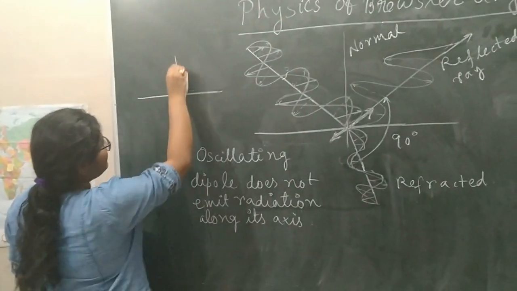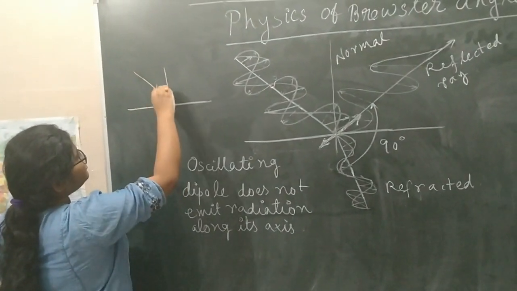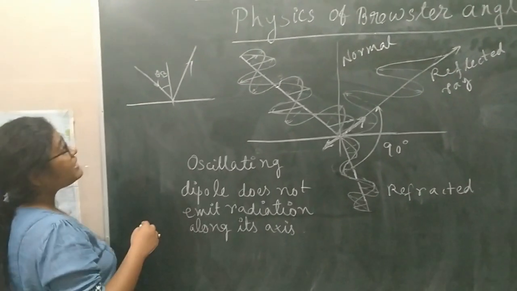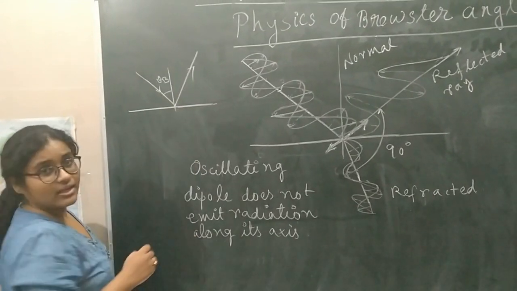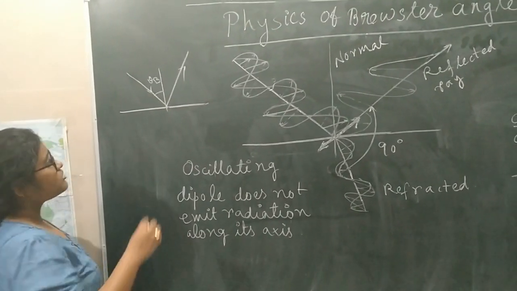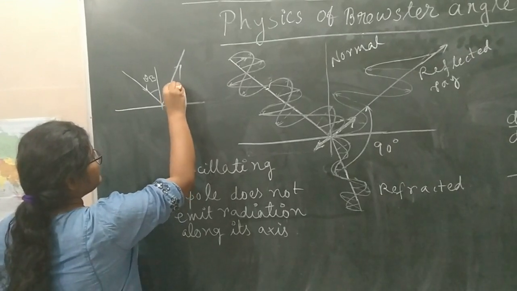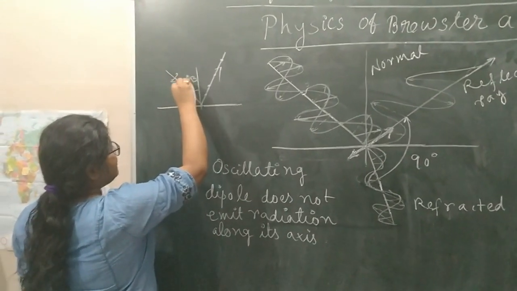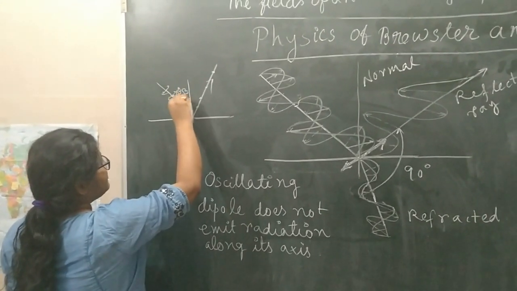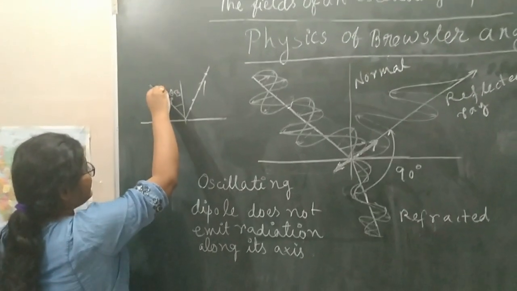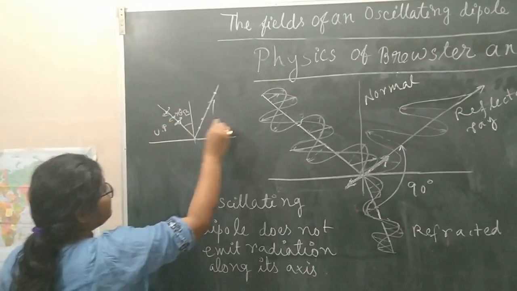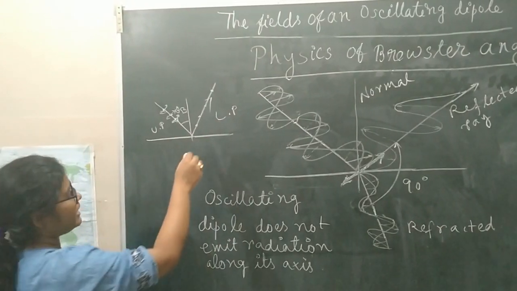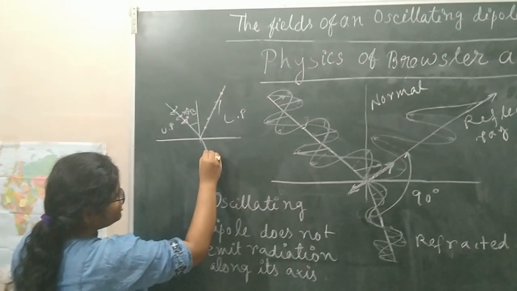Brewster angle is that angle at which, whenever light is incident along the Brewster angle theta b, the reflected light will be plane polarized or linearly polarized light, where the polarization axis will be perpendicular to the plane of incidence. So you will get a fully linearly polarized light if the light is incident at a Brewster angle. Earlier the incident light is unpolarized light, and you get linearly polarized light after the reflection at the Brewster angle, and the transmitted light will be partially polarized light.